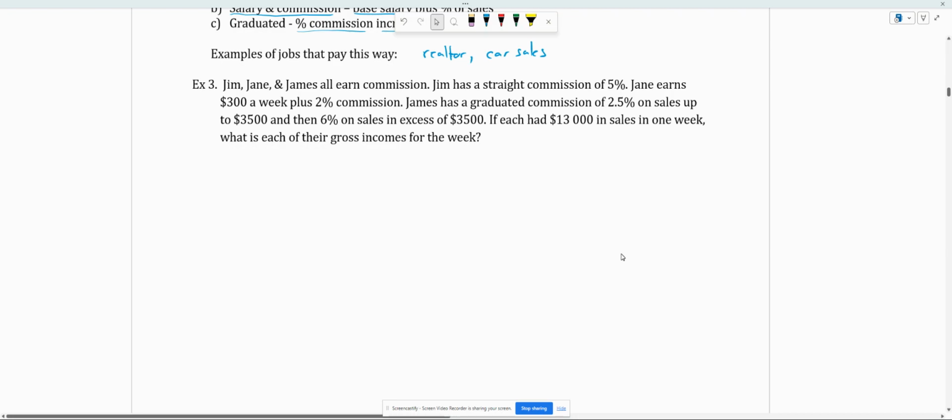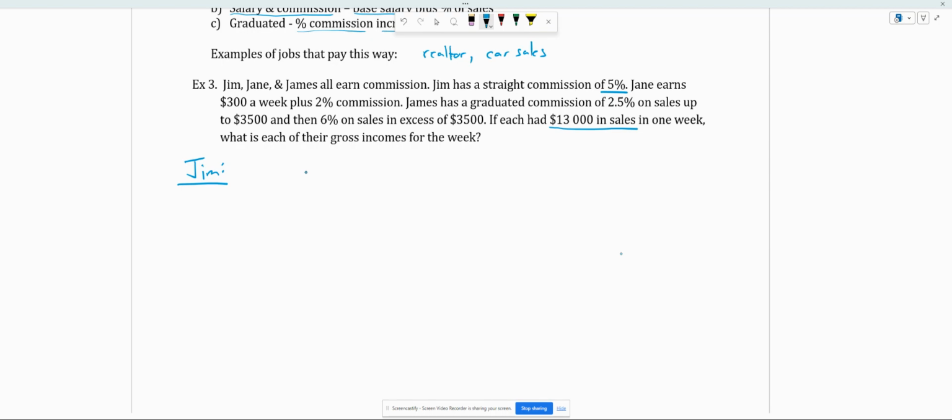Okay, so we've got Jim, Jane, and James all earning commission. We're going to look at each of these separately to figure out how much they make. So Jim is straight commission, Jane is a salary plus a commission, James is a graduated commission. And we're going to assume that all of them had the same amount of sales of $13,000 in the 1 week. Okay, so let's first take a look at Jim. We'll do these in order. So Jim here is a straight commission of 5%.